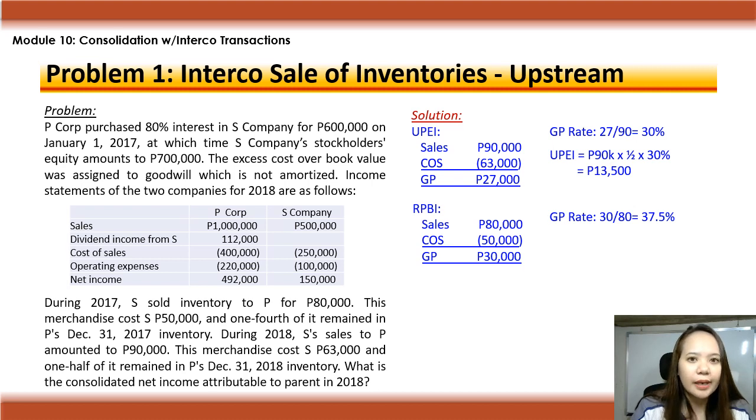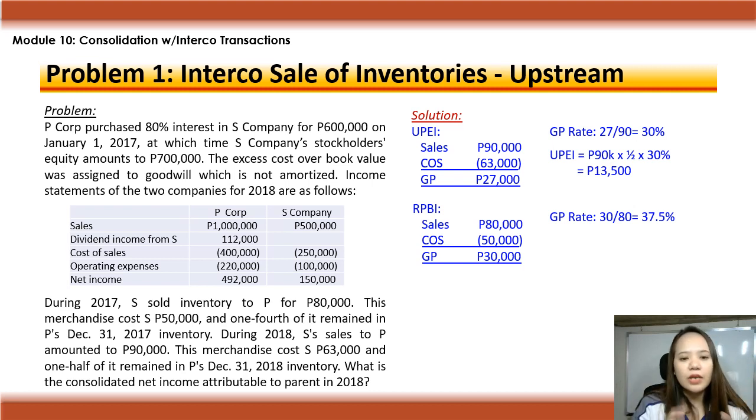So, kapag meron kang unrealized profit on ending inventory when you are computing for it, dapat ang computing mong gross profit is based from the gross profit rate for the current year. Tapos, kapag realized profit in beginning inventory naman, since last year yan binili ni parent from subsidiary, dapat ang kukunin mong GP rate ni subsidiary is from the last year then.